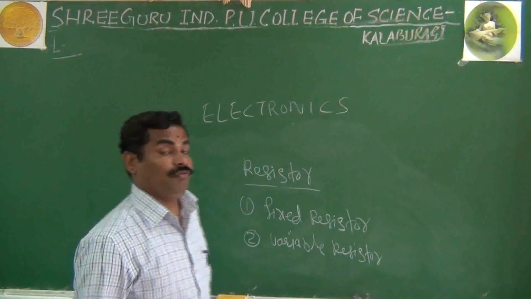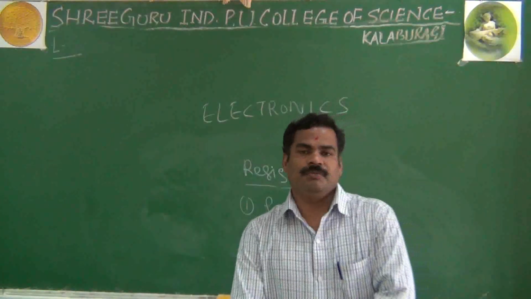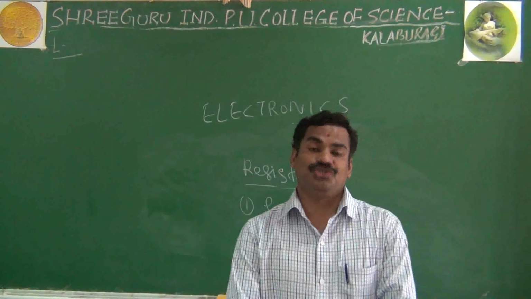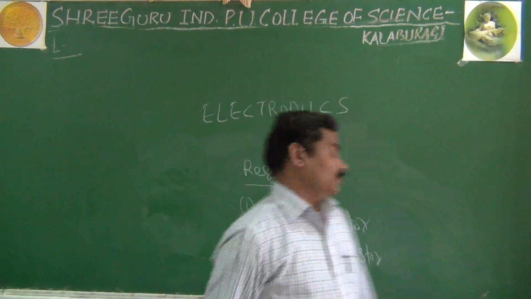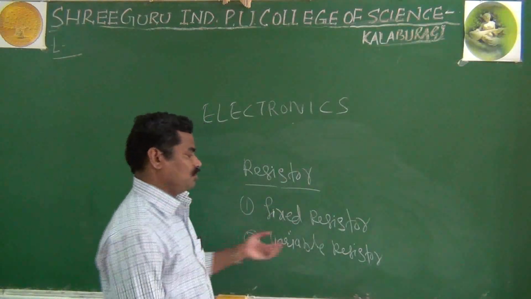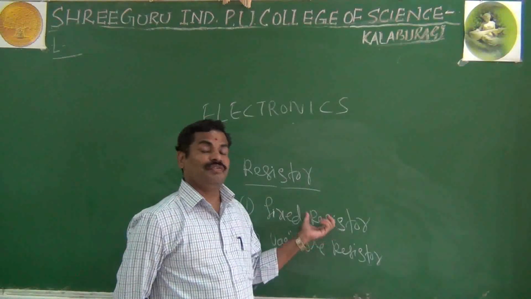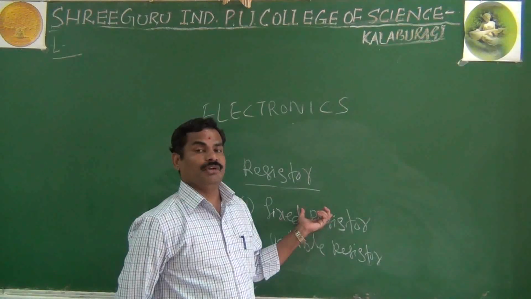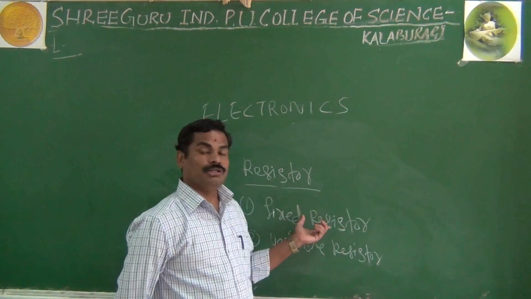Look here, for the fixed resistor, the name is its meaning. Only the manufacturer fixes that value. It is not possible for the user to change the resistance value. In fixed resistance, the value of resistance is fixed, and the manufacturer only fixes that value.